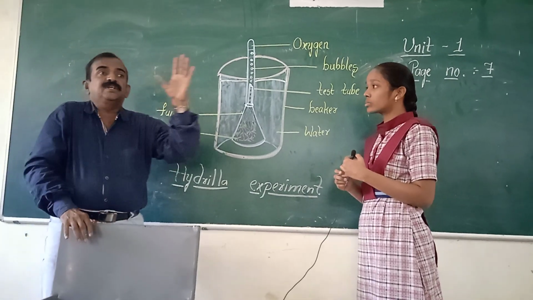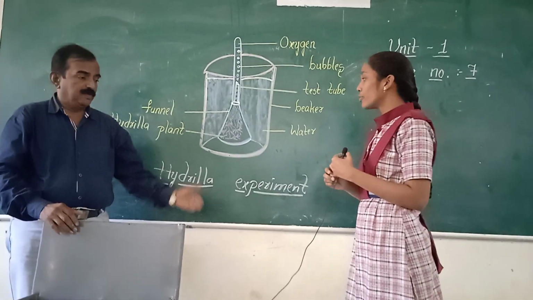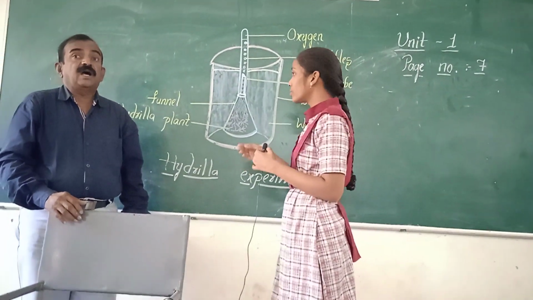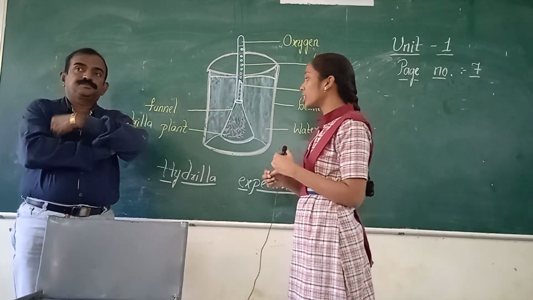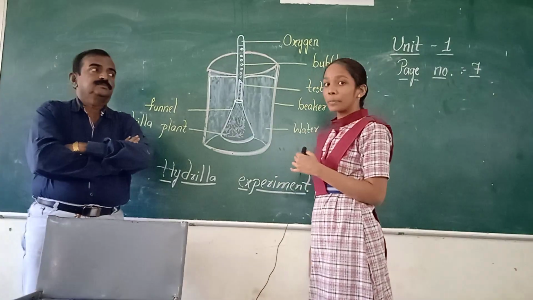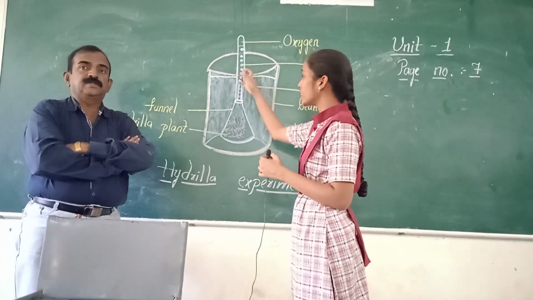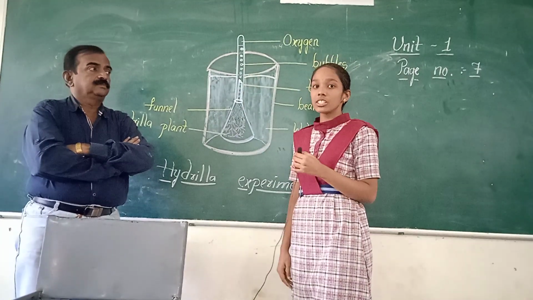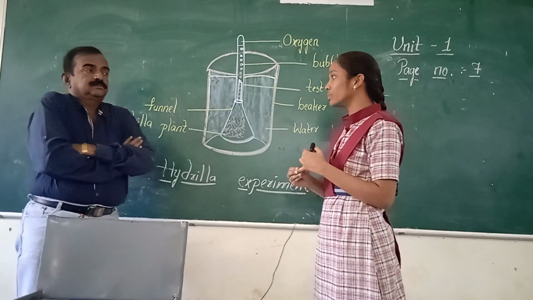Okay. After 2 to 3 hours, we observe that the apparatus kept in sunlight forms bubbles like this, and in the apparatus kept in the dark room bubbles are not formed.